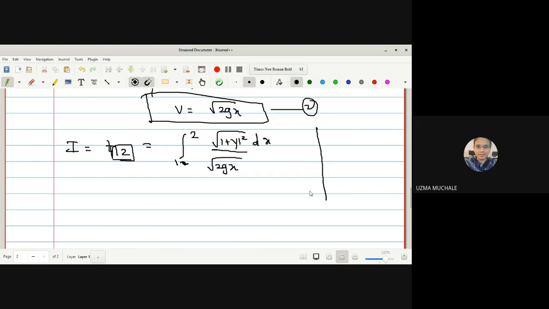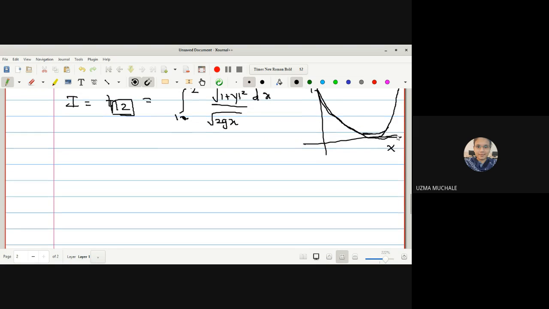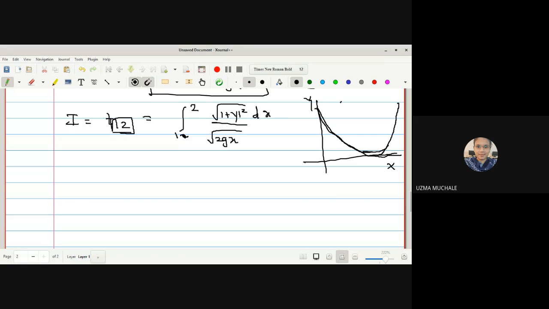Okay, and if this image looks a bit complicated to you, then you can also imagine it like this, right? This is the y axis and this is the x axis. Since we consider the particle is at some height and is falling under the influence of gravity, the position will be like this, and to complete this we are going to complete this as a cycloid. Okay, so here we get the value of the integration now. So now we have to find out the value of this integration.